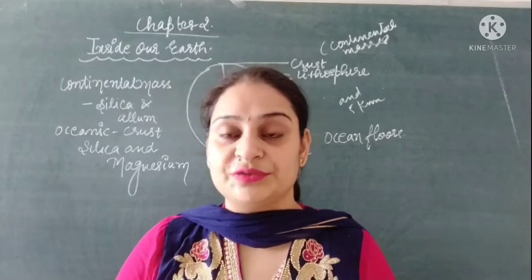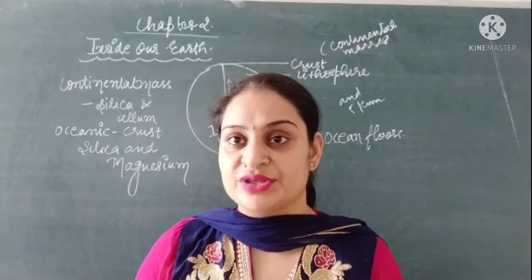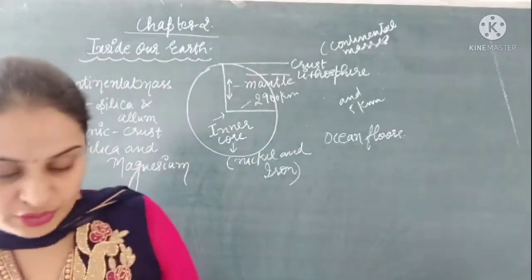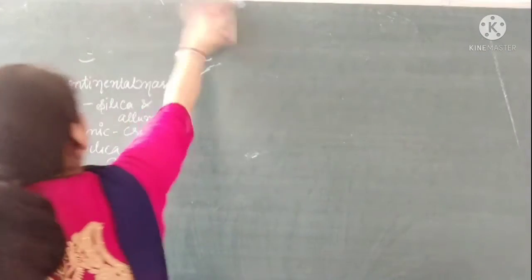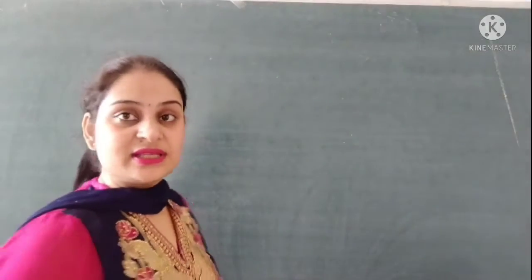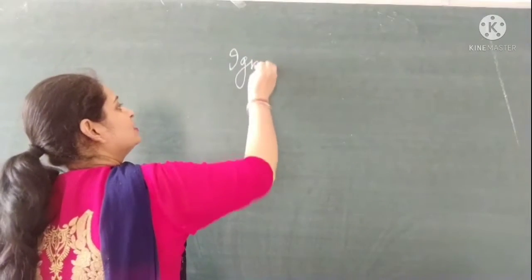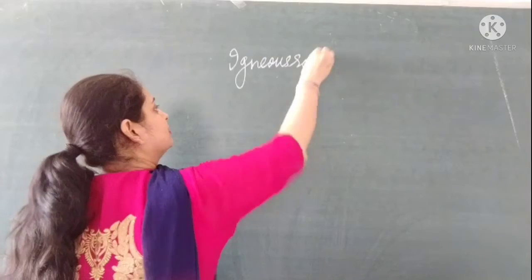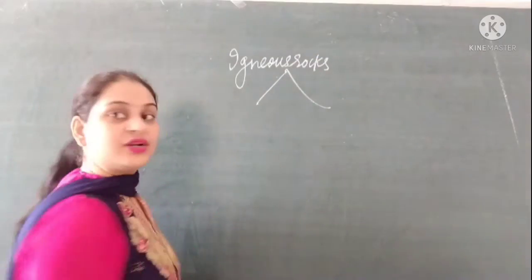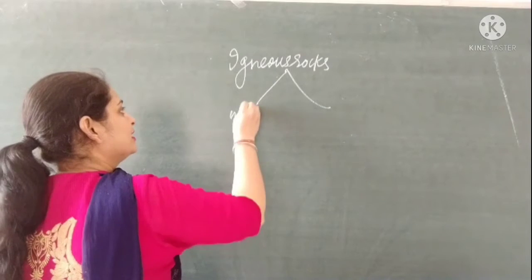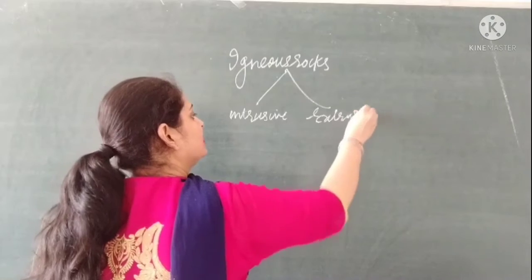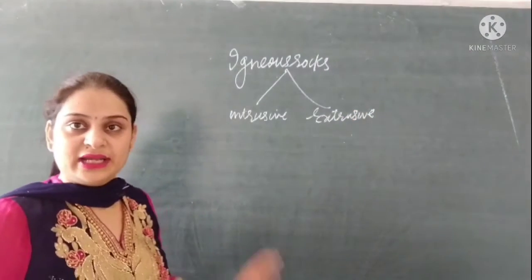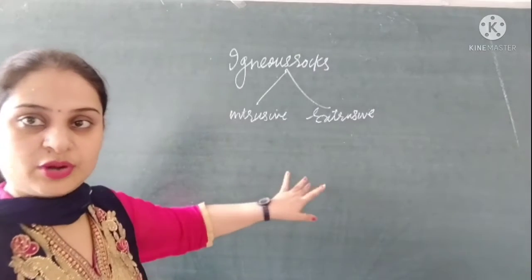Now we will discuss the different types of rocks which are found on the surface of the earth. The rocks we are going to discuss are igneous rocks, which are categorized into two types: one is intrusive and the second is extrusive, right? We will discuss both types of rocks one by one.